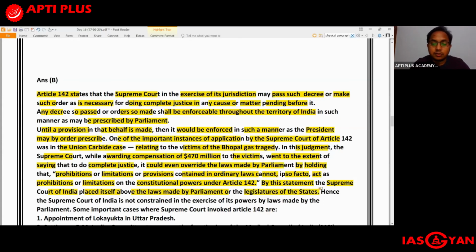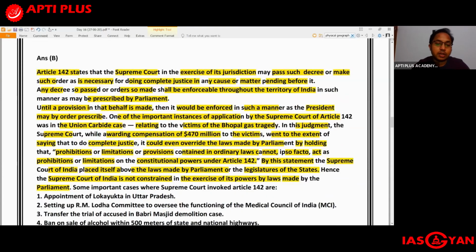Okay? So by this statement, the Supreme Court placed itself above the laws made by the Parliament or by the legislatures of the states. So the Supreme Court of India is not constrained in the exercise of its powers by the laws made by the Parliament. So it can even override the laws made by Parliament.